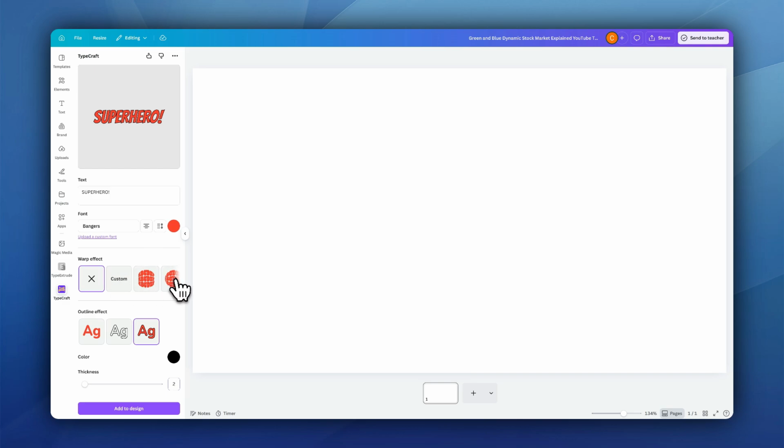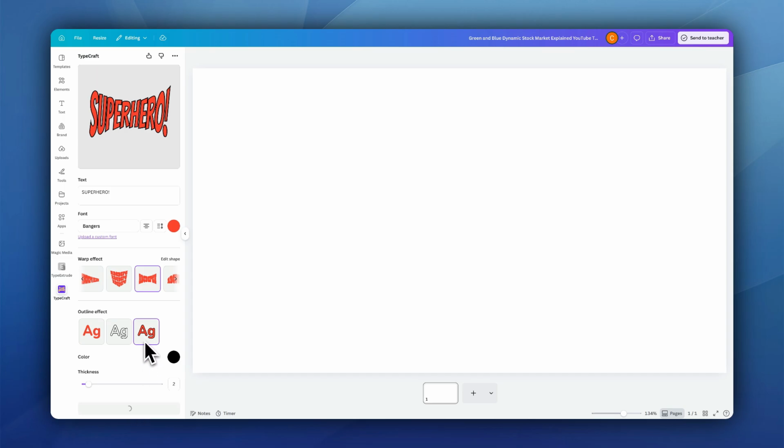After that, apply a warp effect to give the text a dynamic, action-style appearance. Choose any warp style that fits your design preference. Once done, click Add to Design to place it into your project.